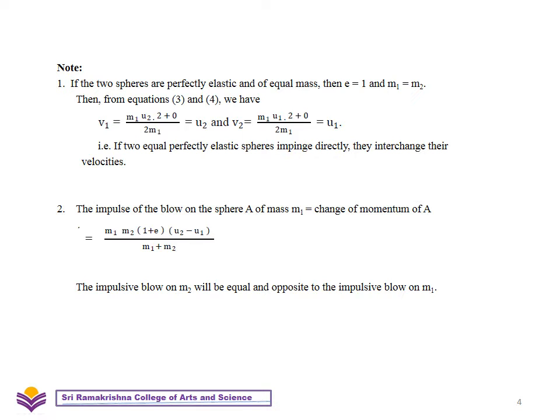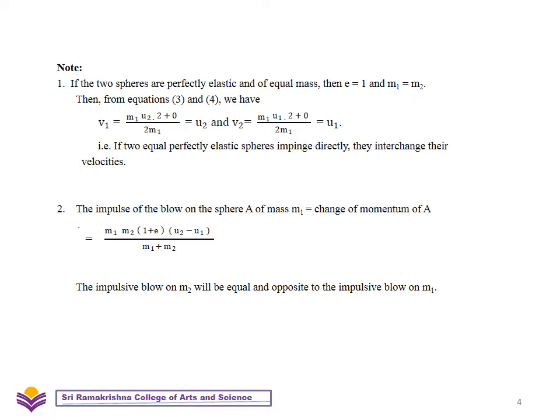Similarly v2, the velocity of the second sphere after impact, is the velocity of the first sphere before impact. That is, if two equal perfectly elastic spheres impinge directly, they interchange their velocities.